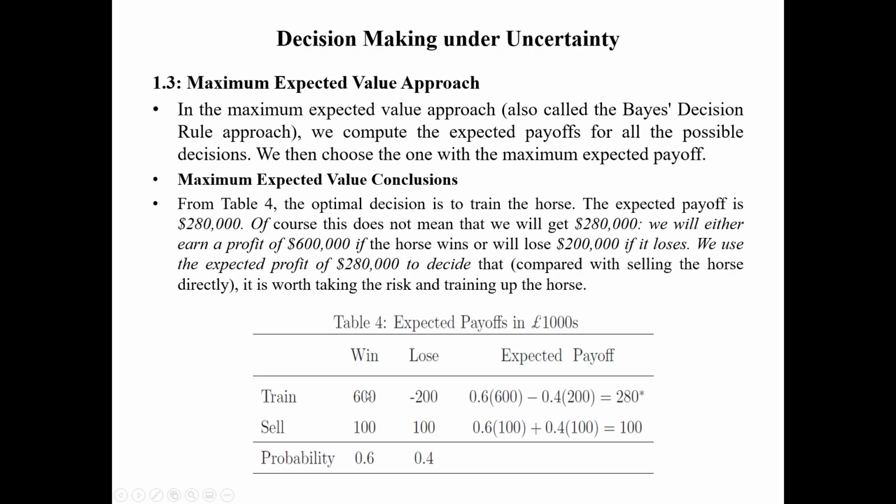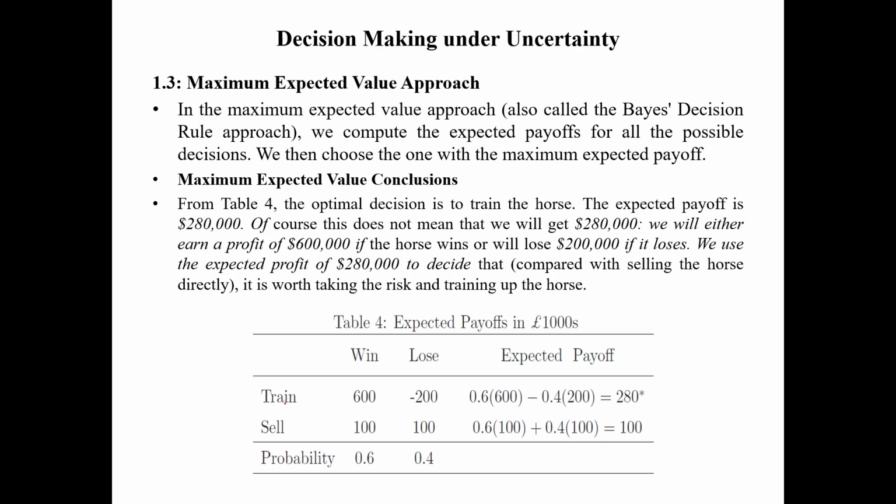If you're training the horse, it will be 800 minus 200, so it will be 600 if you win. If you lose, minus 200. If you sell, in both scenarios it is 100. Now what we do is take this probability 0.6, and we want to calculate the expected payoff, or the average, for the training.